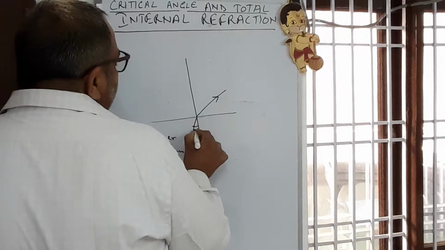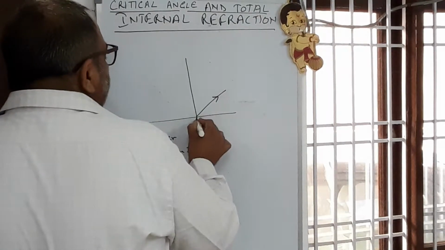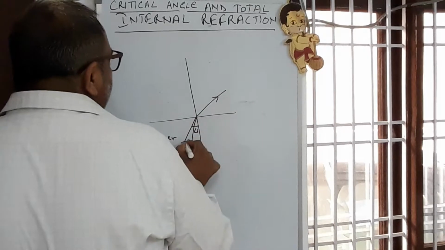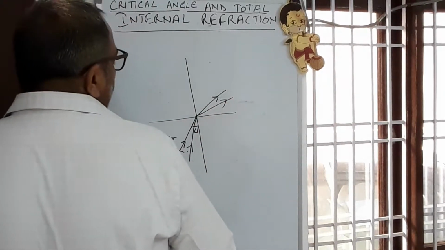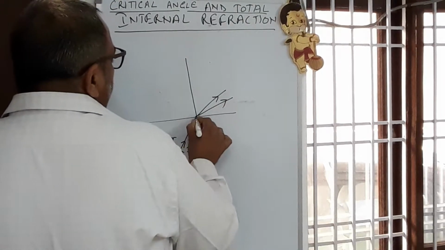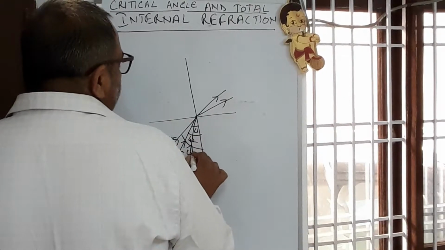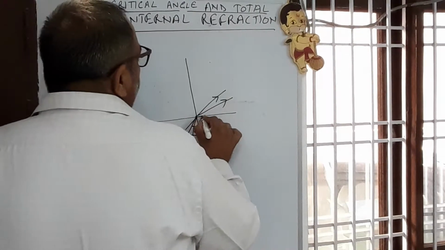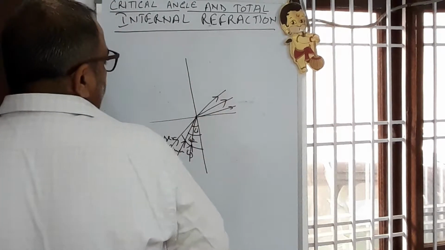Angle of incidence is I1. Angle of incidence is increased in the second case, bending increases a little more, I2. Bending increases in the I3 case, here it bends away and away from the normal.